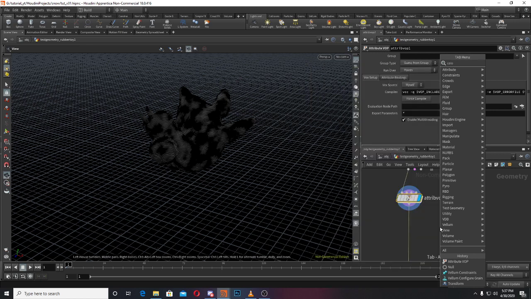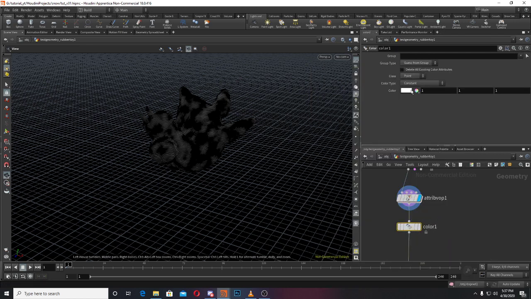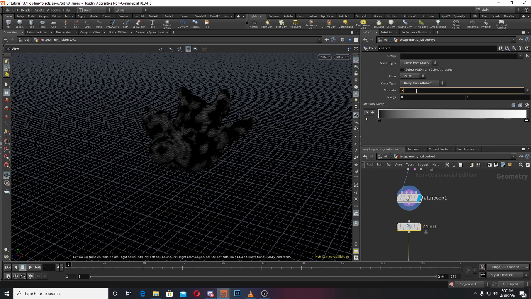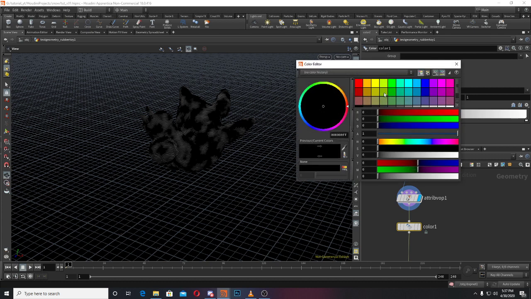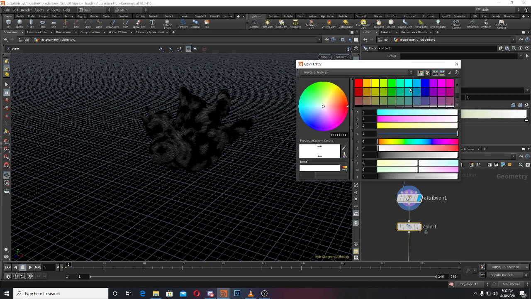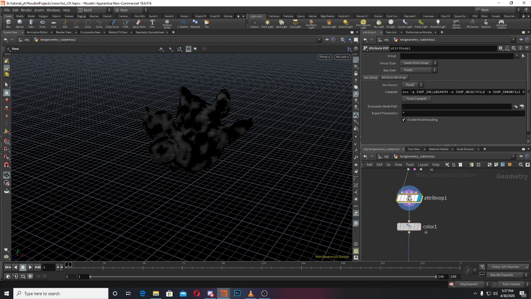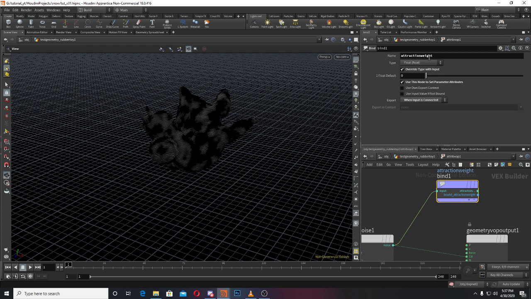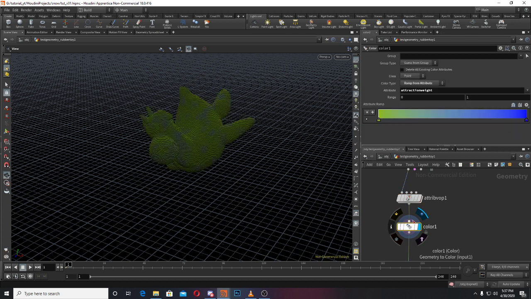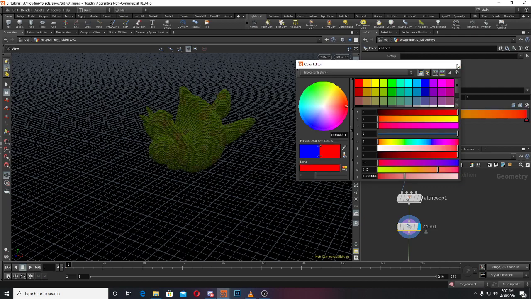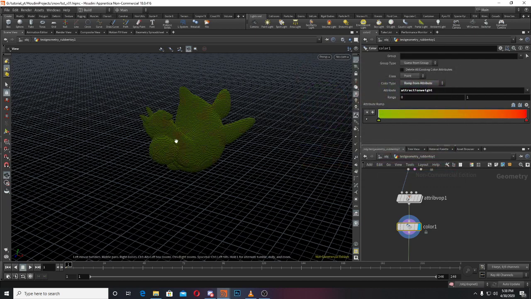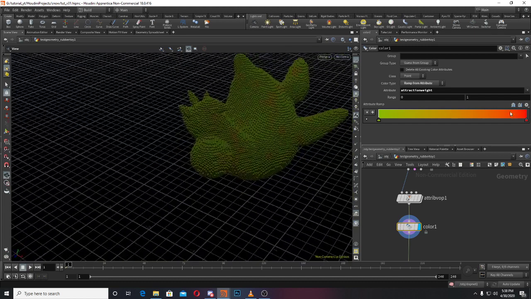I'll take color and check it with this attribute, and you can change color for a better preview, green and blue. Sorry, I didn't check this one. I'll take a better color. You can see the green is more and the red is less.